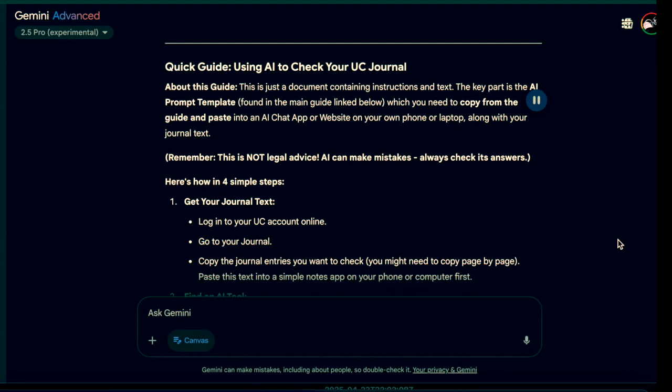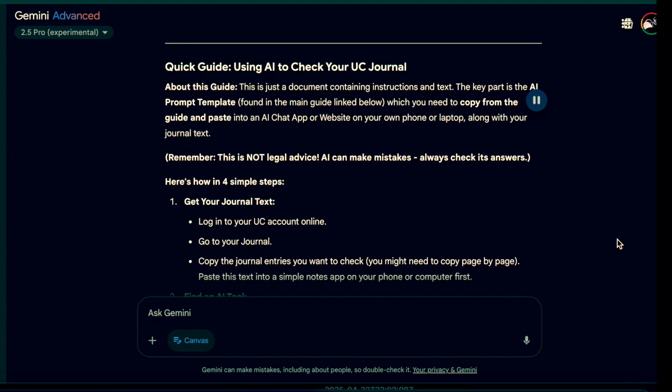This is just a document containing instructions and text. The key part is the AI prompt template found in the main guide linked below, which you need to copy from the guide and paste into an AI chat app or website on your own phone or laptop, along with your journal text. Remember, this is not legal advice. AI can make mistakes. Always check its answers. Here's how in 4 simple steps.